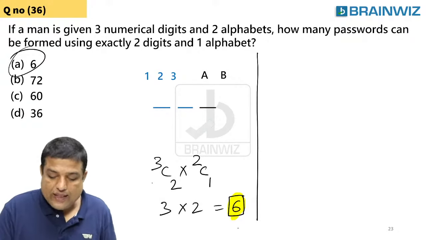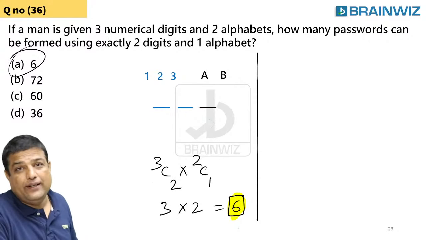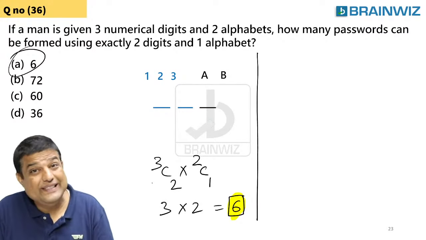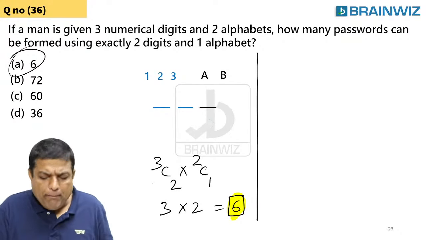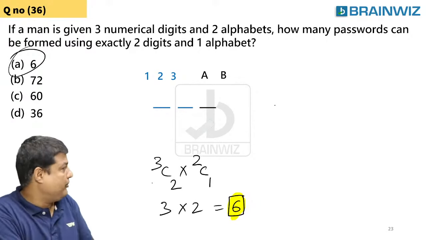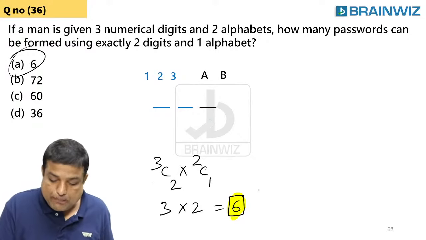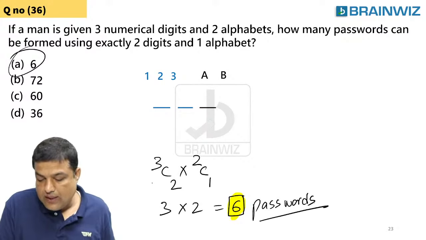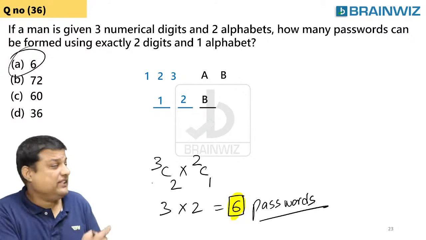You have done selection, guys. That's okay. But here you're supposed to use permutation also, both in this question. I'll tell you the reason why. For example, let's believe in the 6 passwords. In the 6 passwords, 1 password is like this.